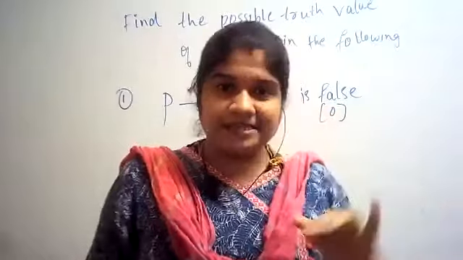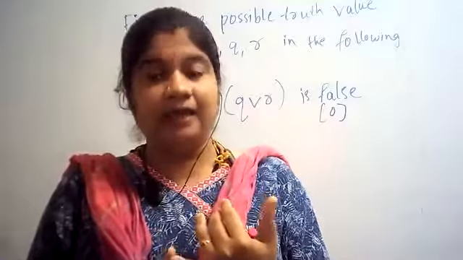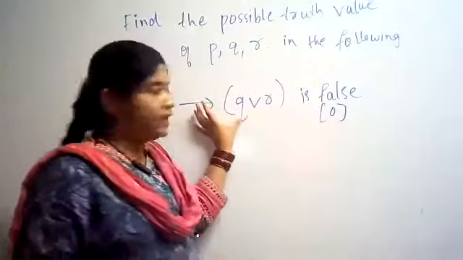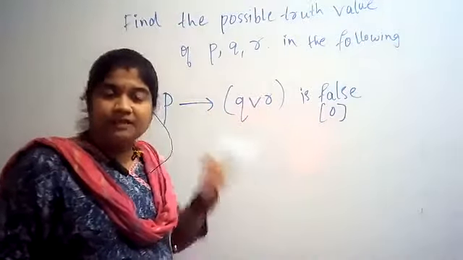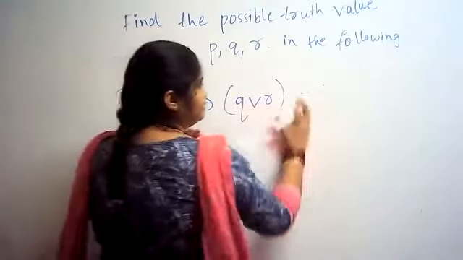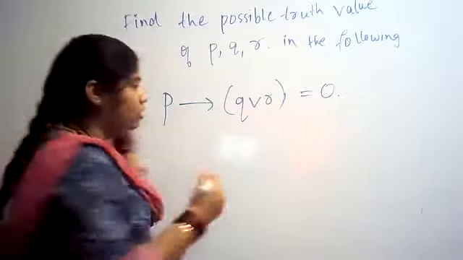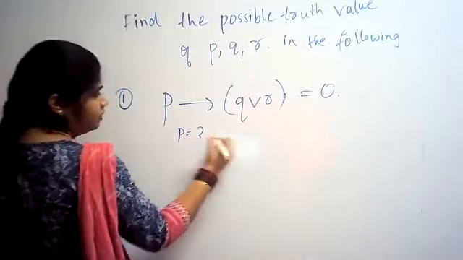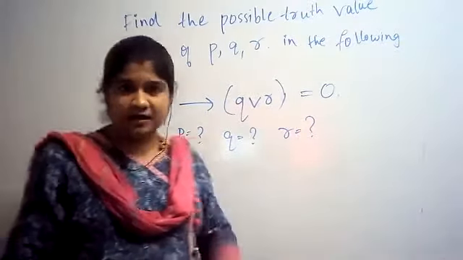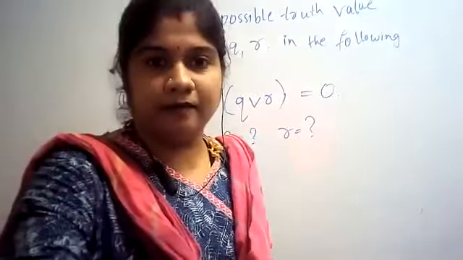In the last example, they had given P, they had given Q, they had given R, and we needed to find the truth value of the expression. This example is a little bit reverse. What they have given is the truth value: this complete expression is equal to 0. We need to find out P, we need to find out Q, we need to find out R. They can ask it the other way around too.